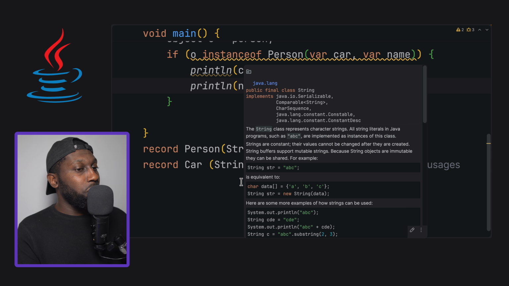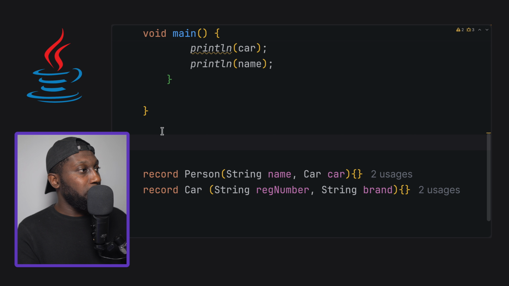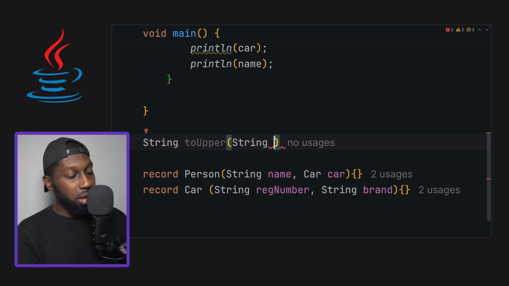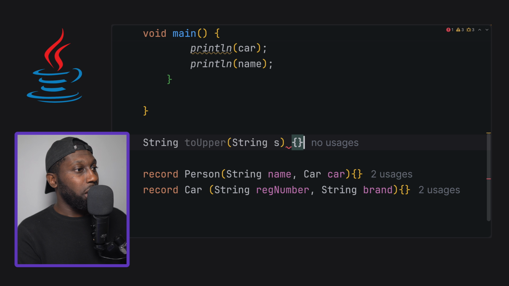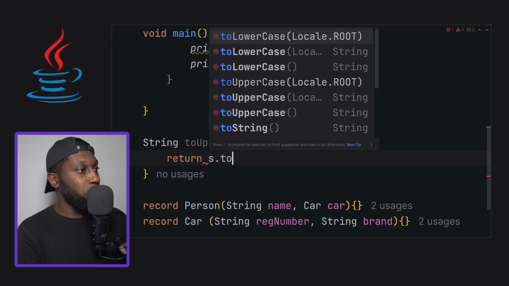The same way that you used to create methods, nothing has changed. So if I take a method, say for example, we want a method that takes an input and then uppercases the result. The same way you used to do it before. So here, String toUpper, and the input that it takes, I'm going to say S for string, and then return S dot toUpperCase.